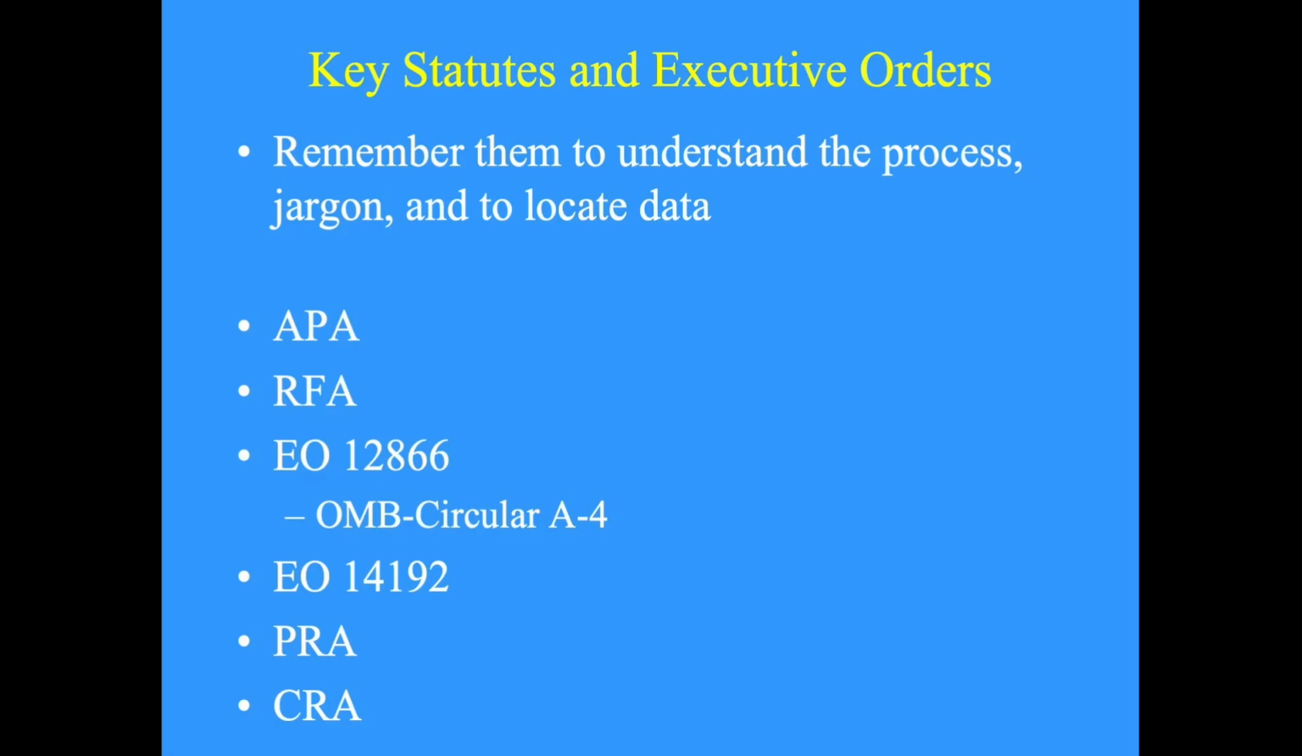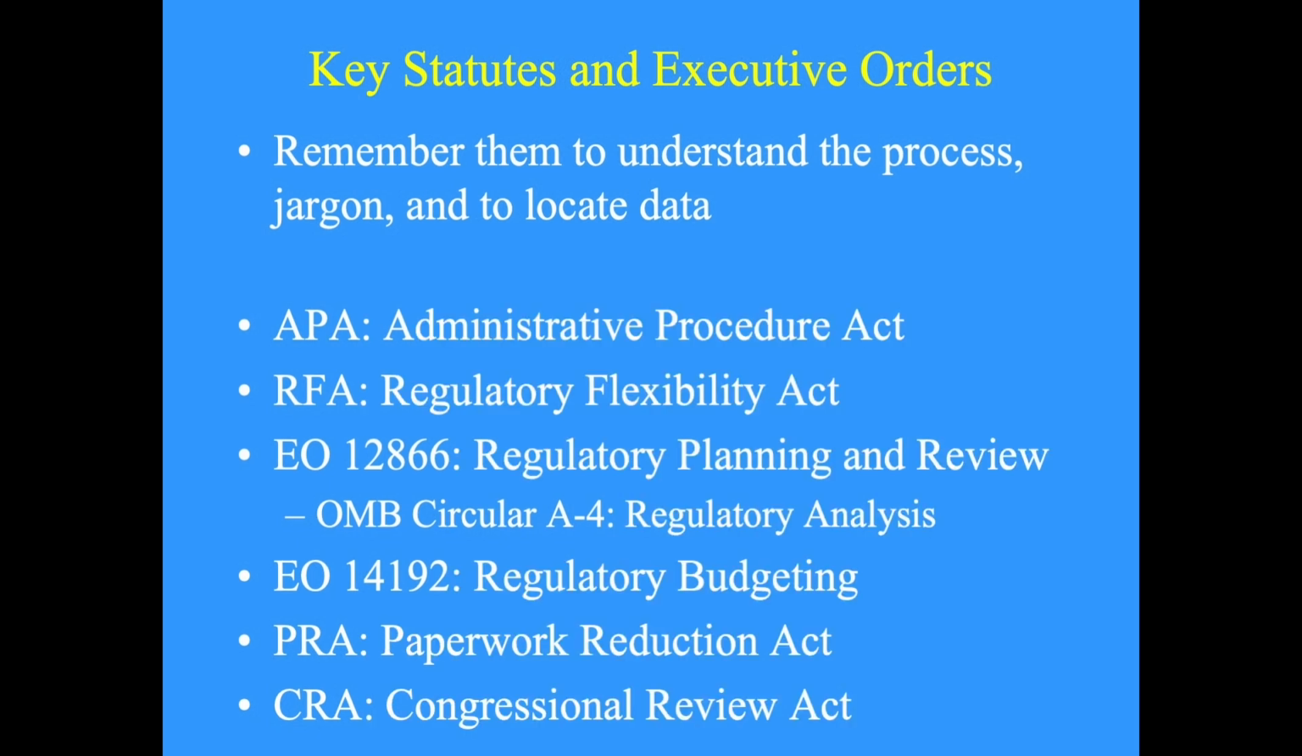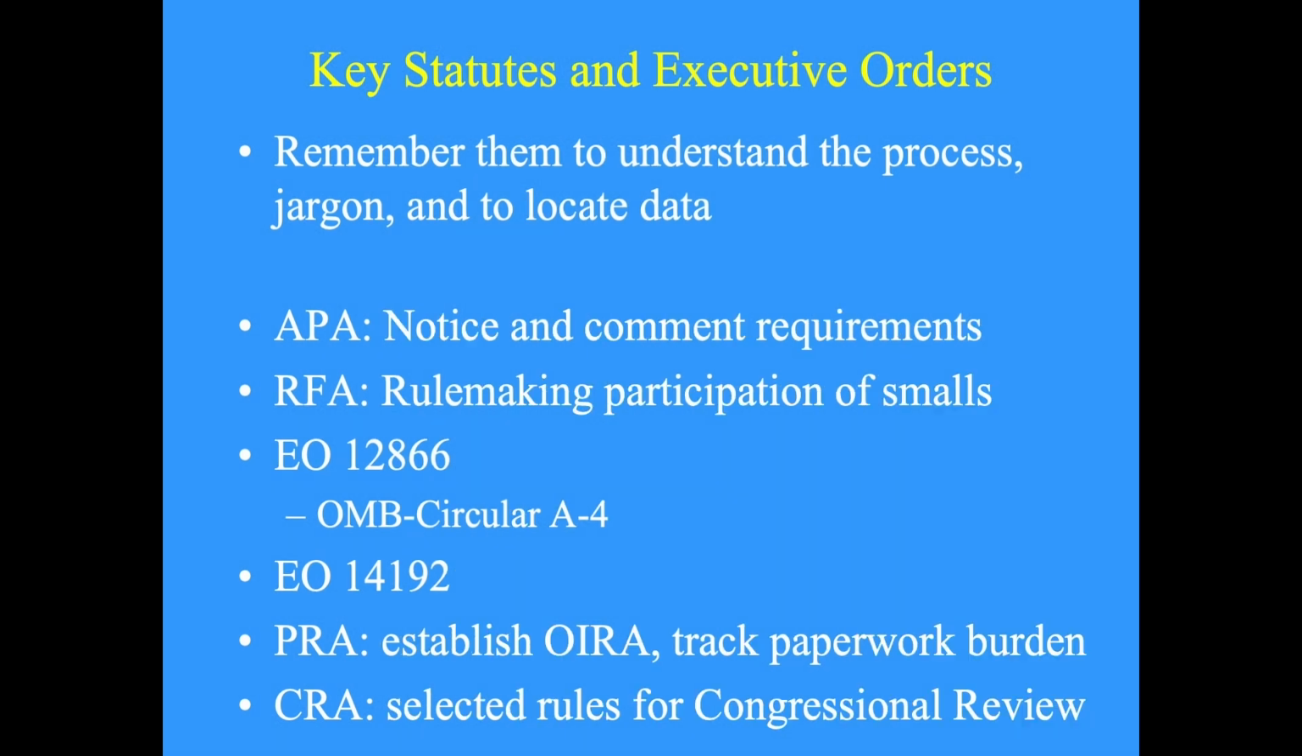These are the key statutes and executive orders that are the reasons behind many of the processes, jargon words, and data structures. These are rules for the regulators as they create rules that ordinary individuals and organizations must follow. Here are the titles of these statutes and EOs. Administrative Procedure Act, Regulatory Flexibility Act, Regulatory Planning and Review, Regulatory Budgeting, Paperwork Reduction Act, and the Congressional Review Act. OMB Circular A4 is the how-to guide for regulators to comply with EO 12866.